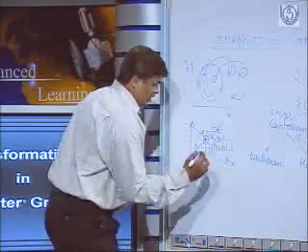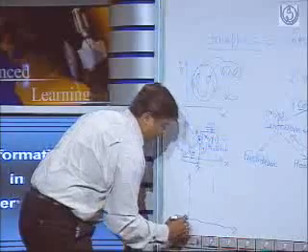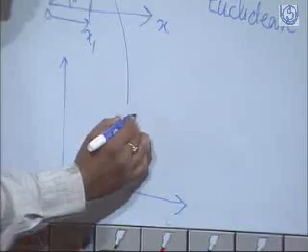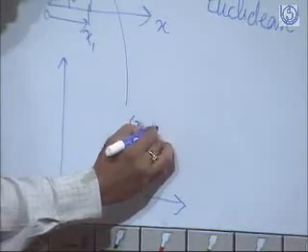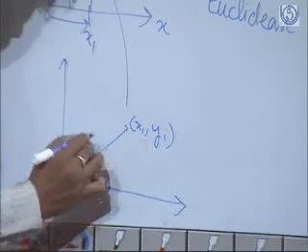In order to understand that, let's consider one more diagram. Say this is a point x1, y1, and again r is the distance.